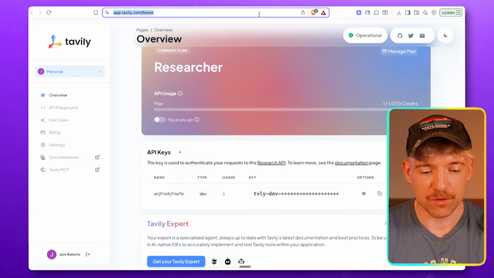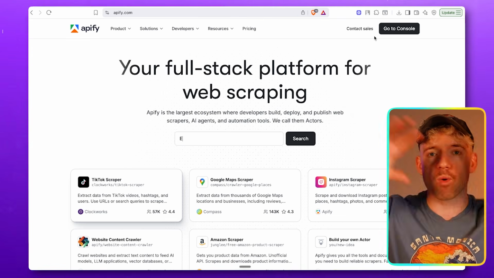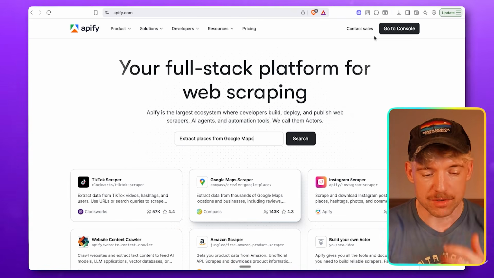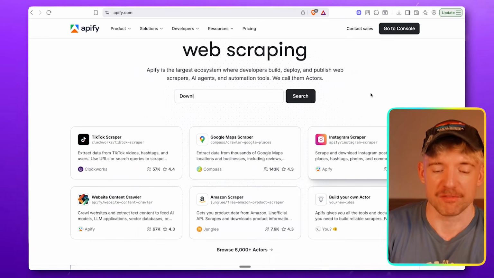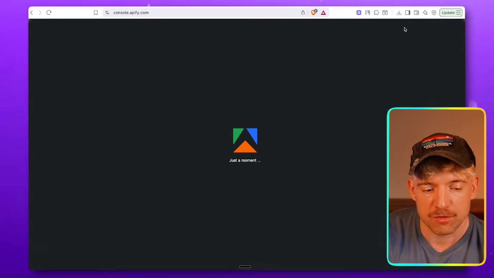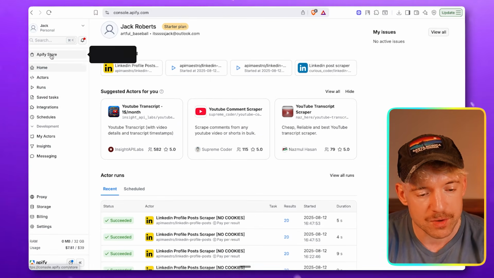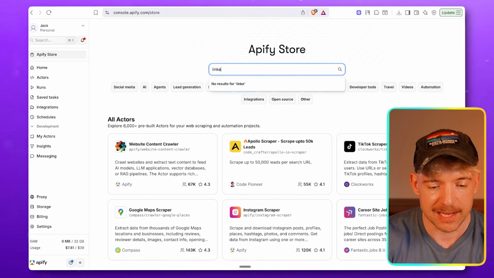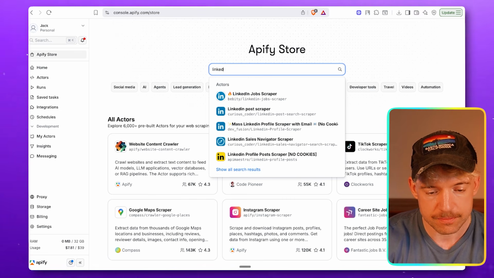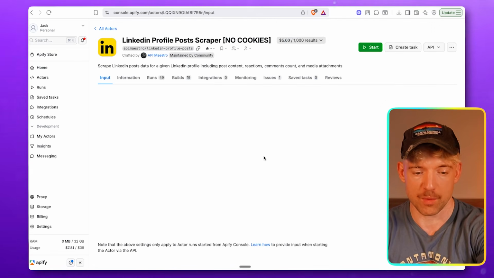I want you to head over to Apify.com. Check this out. Apify, if you don't know, is like the Willy Wonka's Emporium for magical scrapers. Basically, it just lets you scrape stuff, right? So you can scrape Instagram, Google Maps, Amazon, whatever you want. Go through to the console. And by the way, I'll put all the links down below so you can just click buttons. Now check this out. You go to the Apify store and type in LinkedIn over here. You see this one here, LinkedIn profile scraper, no cookies. That's the one I want you to grab.